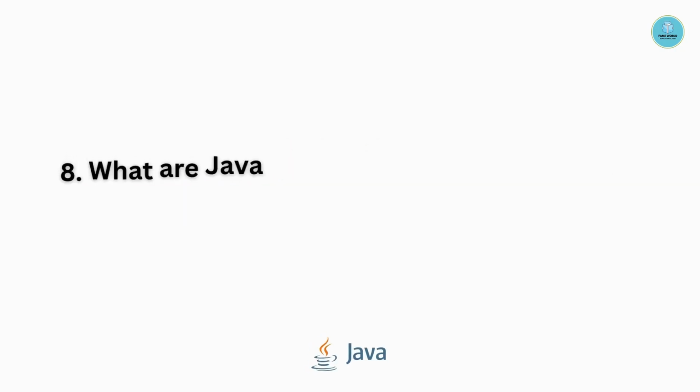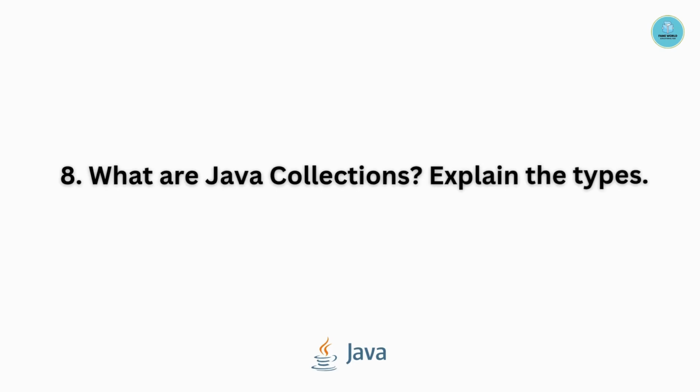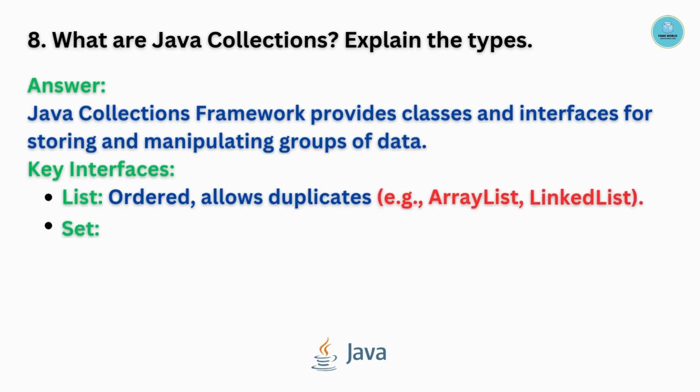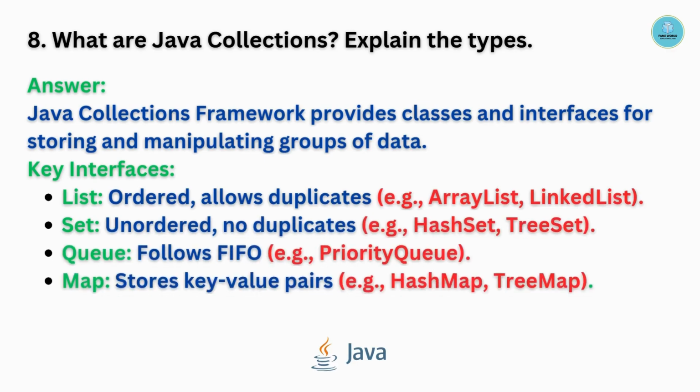Question number 8. What are Java collections? Explain the types. Java collection framework provides classes and interfaces for storing and manipulating groups of data. The key interfaces: list, set, queue, map. List is ordered and allows duplicates. For example, array list and linked list. Set is unordered and no duplicates are allowed. For example, hash set, tree set.